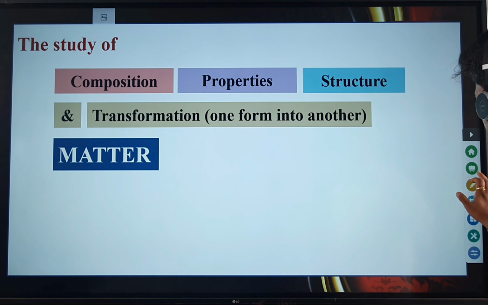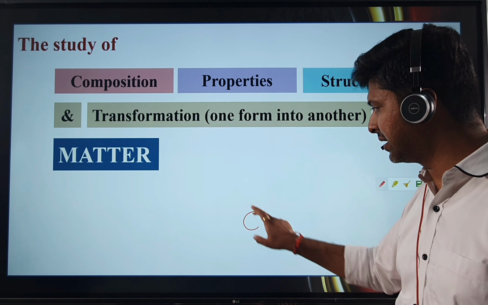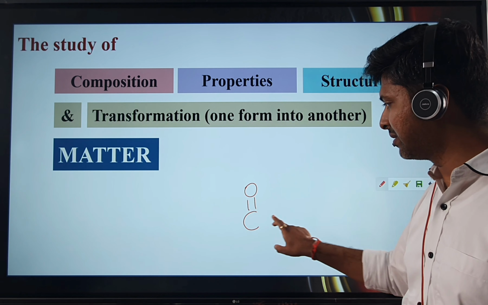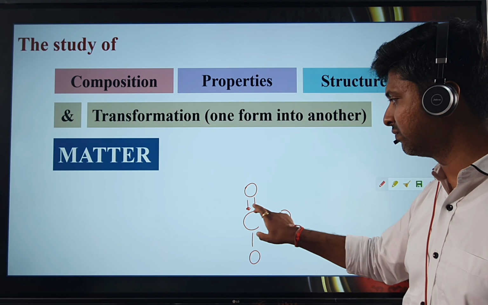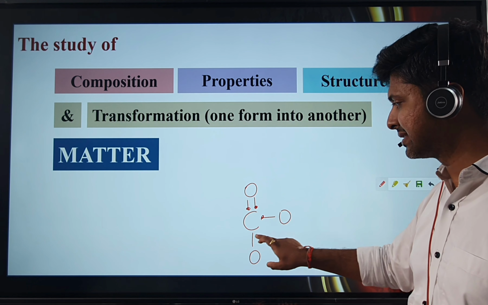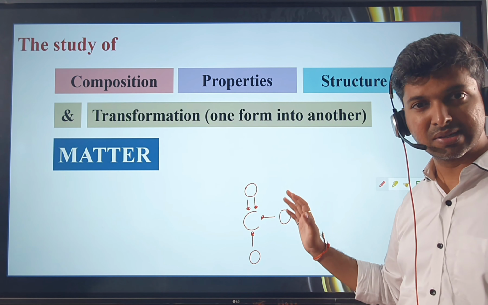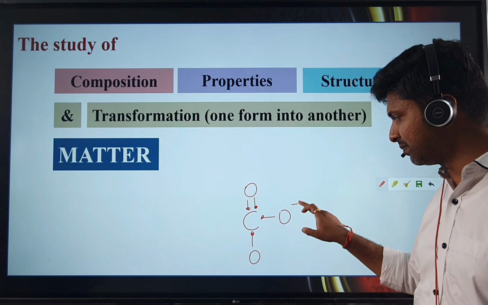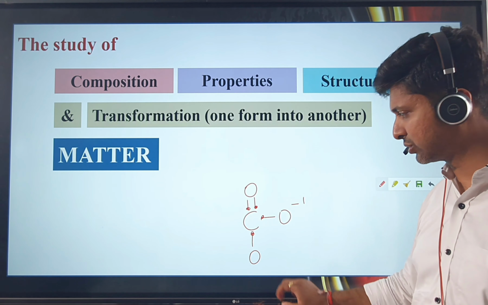Now, if I show you the structure of CaCO3, it can be something like this. The carbonate, CO3, has C double bond O, C single bond O, and C single bond O, because carbon has 4 electrons in the outermost shell. That's the maximum electrons which carbon can give to oxygen. Remember, oxygen is the world's second most electronegative element. This oxygen is not satisfied. This oxygen is satisfied, therefore no charge on this oxygen.